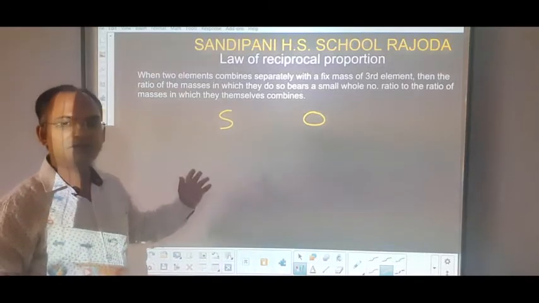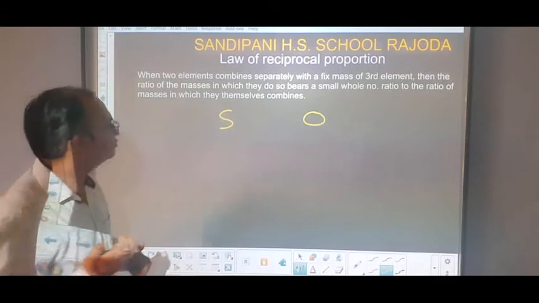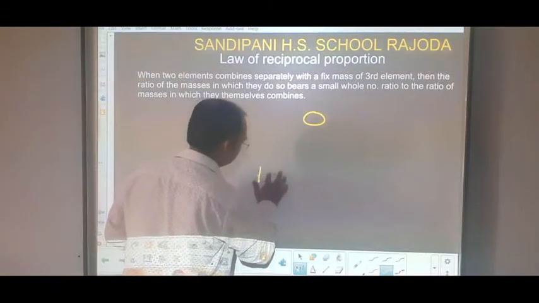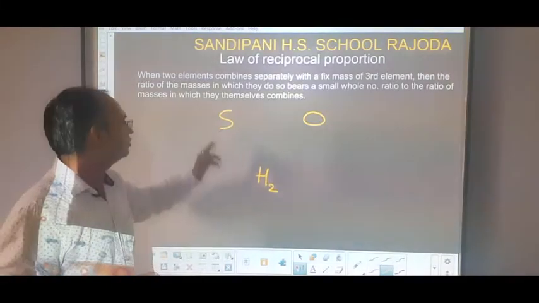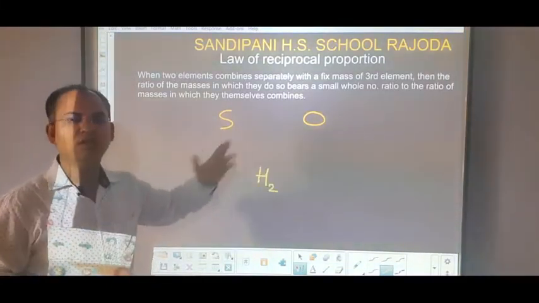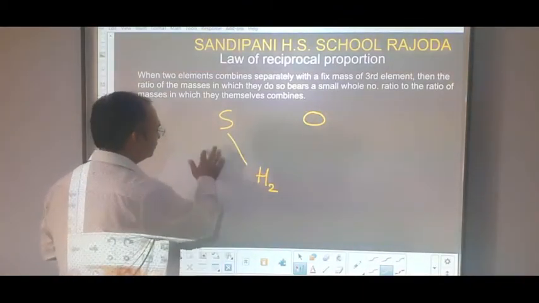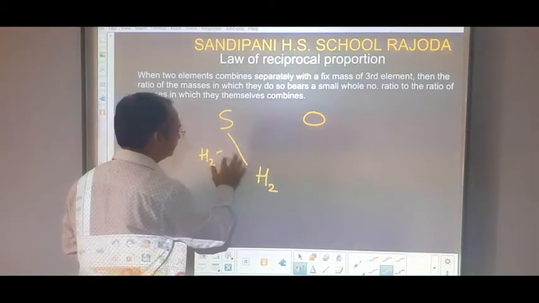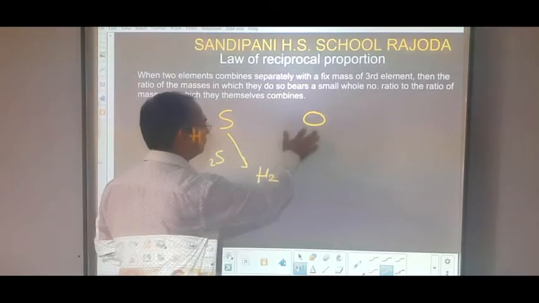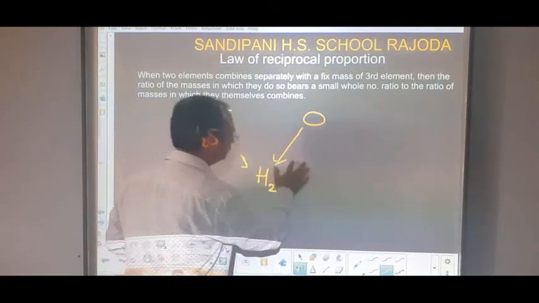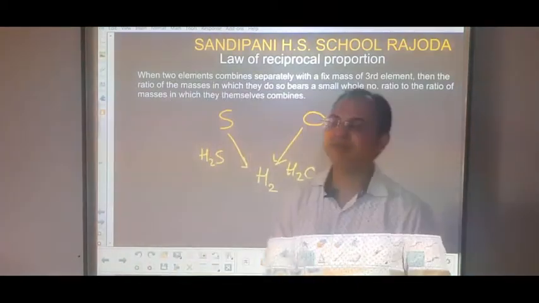They are combining with the fixed mass of the third element, that is hydrogen. 2 hydrogens combine with sulfur and also with oxygen. Whenever, student, sulfur combines with the hydrogen, it forms H2S or hydrogen sulfide gas. And whenever oxygen combines with hydrogen, they form H2O, water. You know it very well.